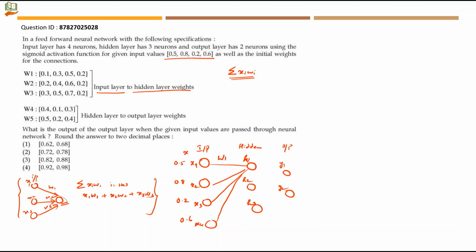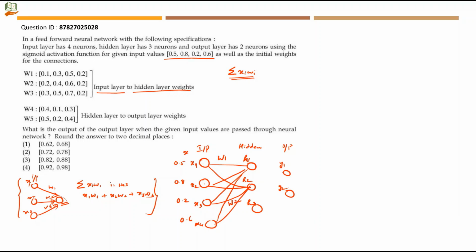So you have 4 values: 0.1 for X1 to H1, for X2 to H1 you have 0.3, for X3 to H1 you have 0.5, for X4 to H1 you have 0.2. Then the next weight is X1 to H2, X2 to H2, X3 to H2 and X4 to H2. This is given by the W2 array.